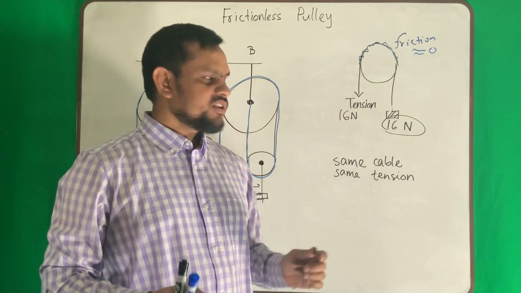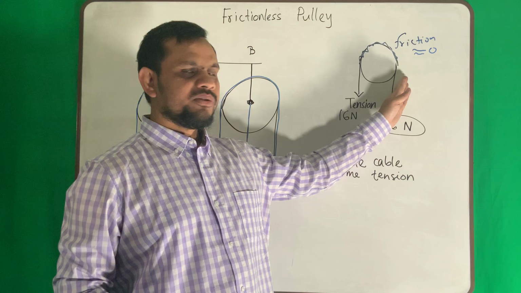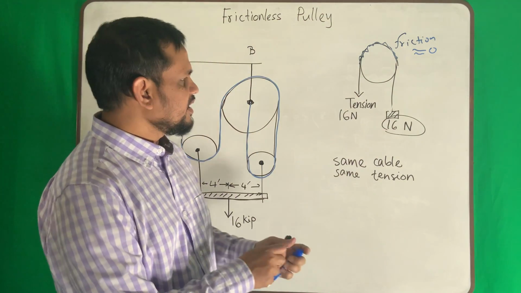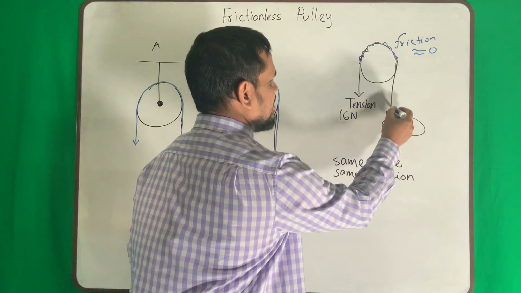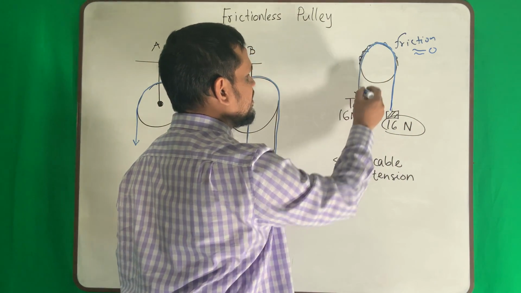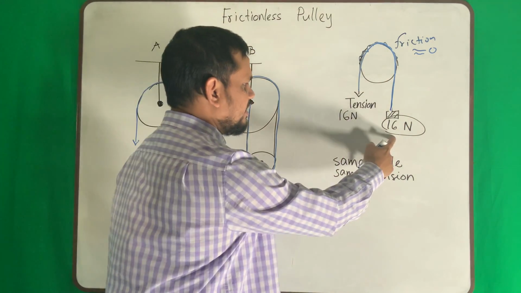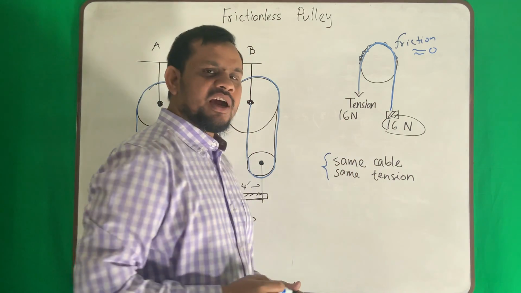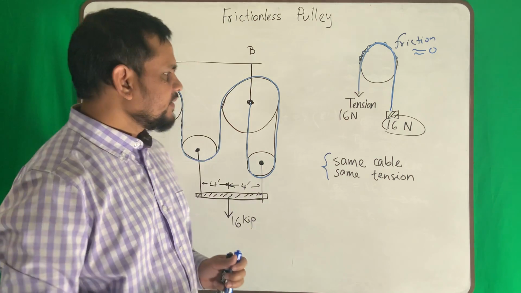If I have no friction, whatever it is, as it is the same cable, it is the same load. If you memorize this one, your life will be very easy for pulley.